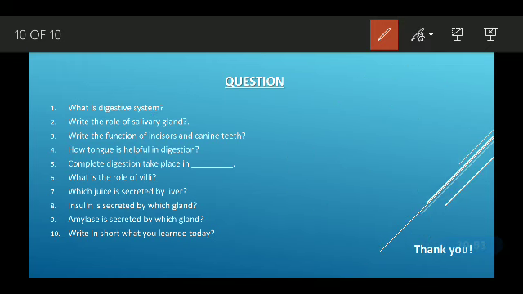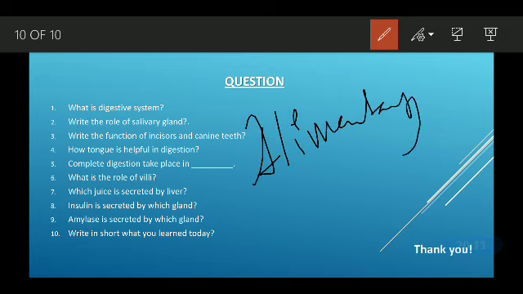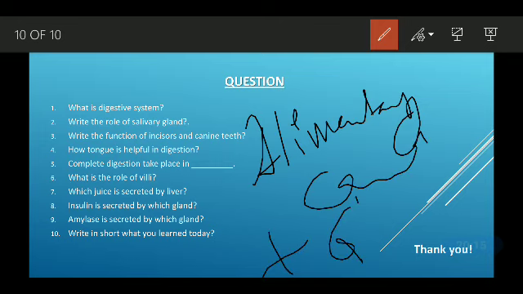Digestive system is actually the alimentary canal plus associated glands.